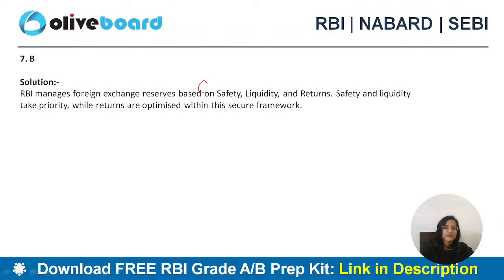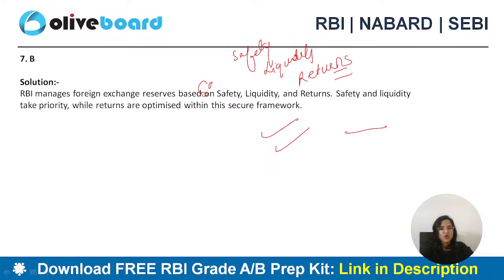Okay. Safety, we have safety, liquidity and returns. Okay. Not E, B is the correct answer. Safety and liquidity priority, while returns are optimized within this secure framework.